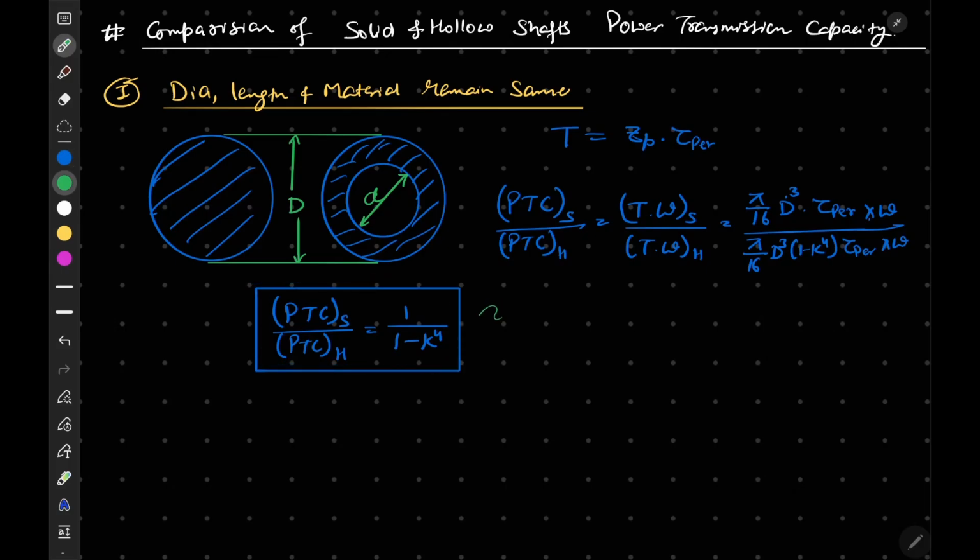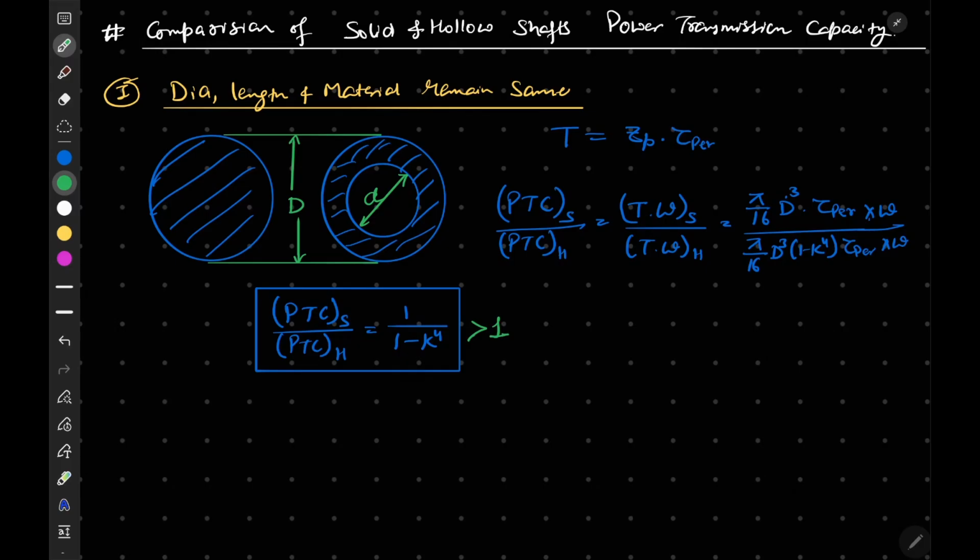Since we know that k is less than 1, this implies that this term, since k is less than 1, this value will be greater than 1.